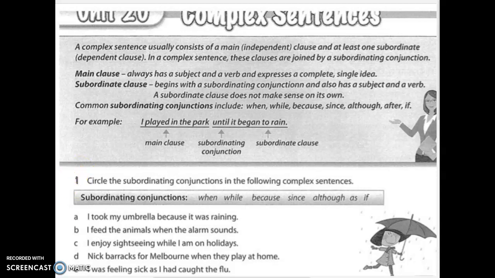So the main clause is I played in the park. The subordinating conjunction is until. Can you see? Until. And the subordinate clause is began to rain. Rain is the subject, and began is the verb. All right?